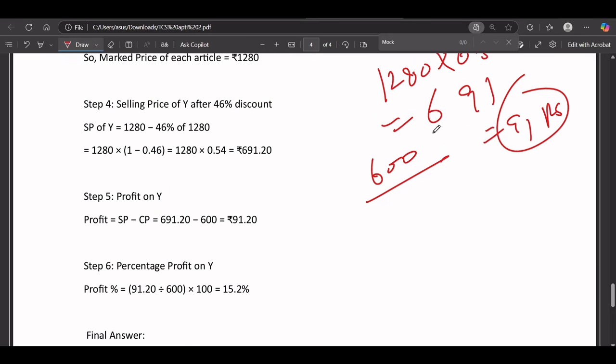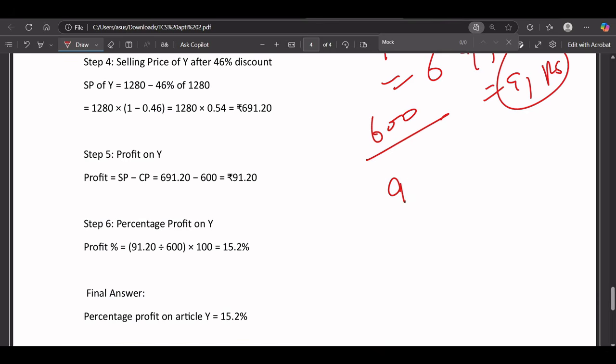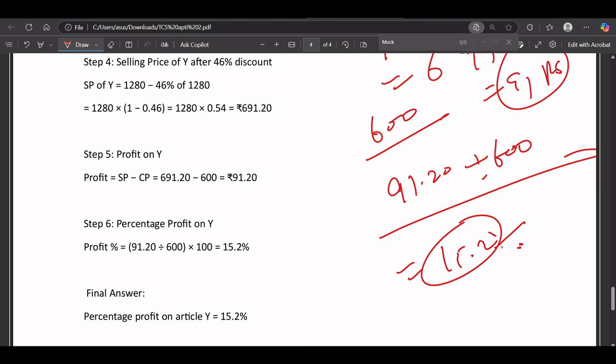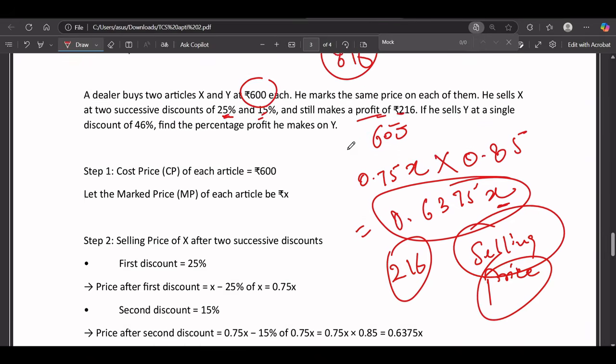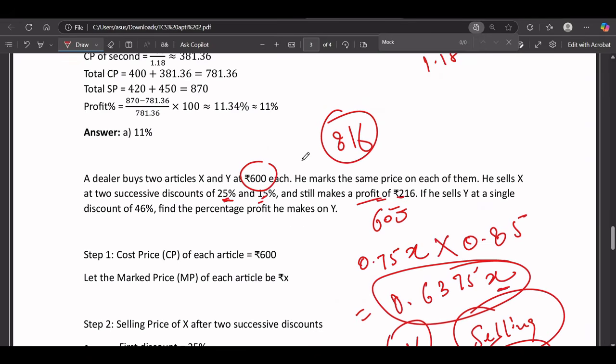So what is the percentage of profit he is getting? That is 91.20 divided by 600, correct? This is the percentage, which is 15.2%. So this will be our answer. Okay, I hope this is clear. It's a long question, but I hope this is clear.